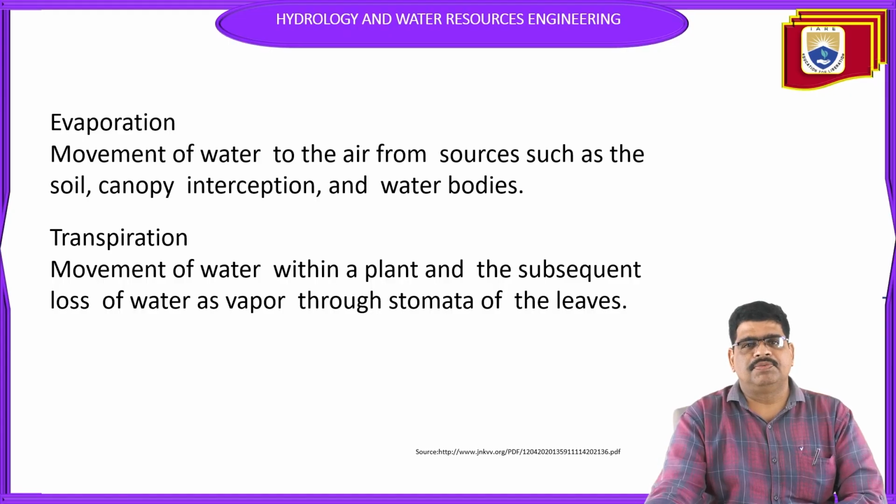So, evaporation. Before going to the definition of transpiration, as everybody knows, evaporation is the transfer of water molecules into the air from sources such as the soil, canopy interception, and water bodies. Water evaporated from these is what we call evaporation. And transpiration is nothing but the movement of water within the plants and the subsequent loss of water as vapor through the stomata of the leaves. That's why we call it transpiration.